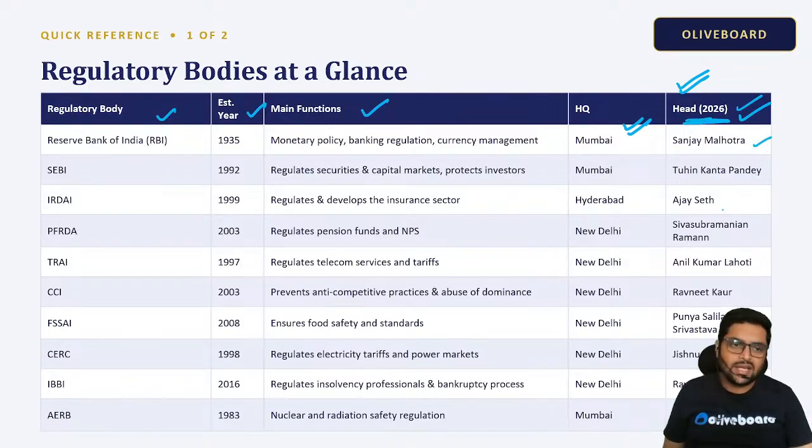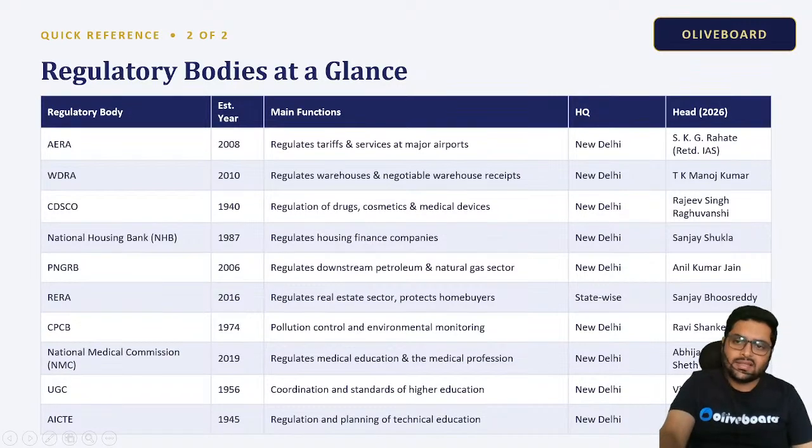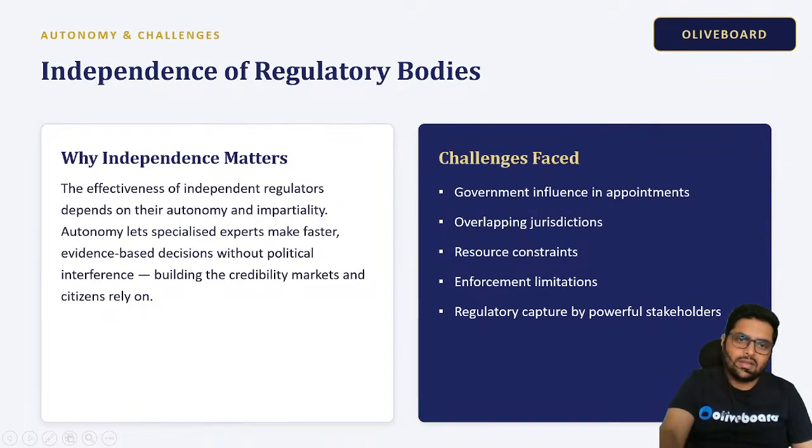Like Sanjay Malhotra is currently RBI head, SEBI head is Tuhin Kanta Pandey, IRDAI Ajay Seth, PFRDA Sivasubramanian Ramann, TRAI Anil Kumar Lahoti, CCI Ravneet Kaur, Punya Salila Srivastava, CERC Jishnu Barua, Ravi Mittal IBBI, and AERB is A.K. Subramaniam. Like this, we have other bodies also.